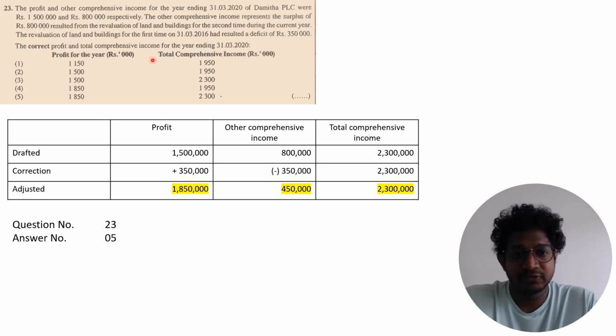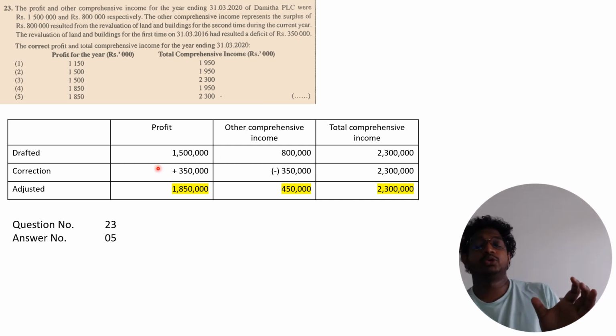Question 23 asks for the profit for the year and the total comprehensive income. The profit and other comprehensive income for the year ending as drafted are 1,500 for the profit and 800 for other comprehensive income, so your total comprehensive income is 2,300. The other comprehensive income represents the surplus of 800 resulting from the revaluation of land and building for the second time during the year. The revaluation of land and building for the first time resulted in a deficit of 350.